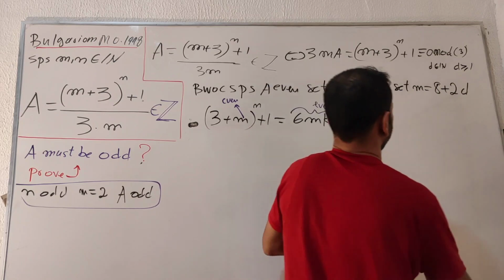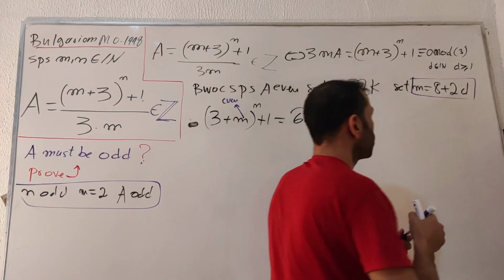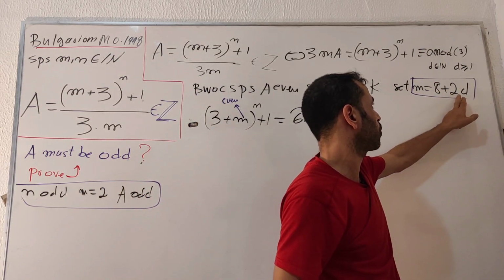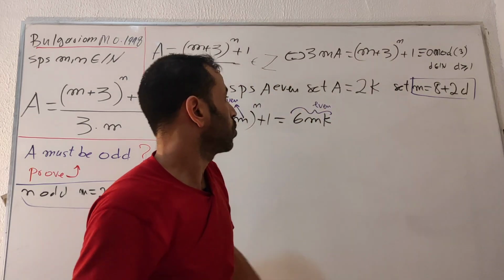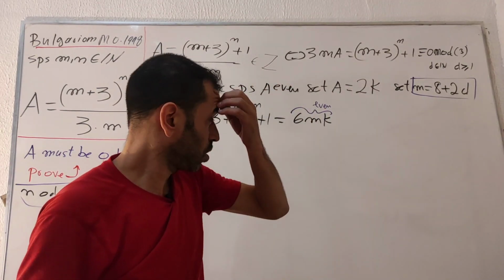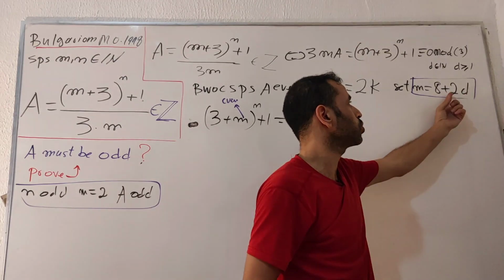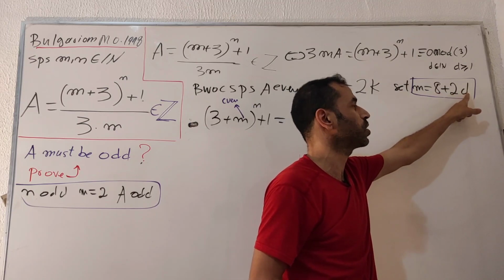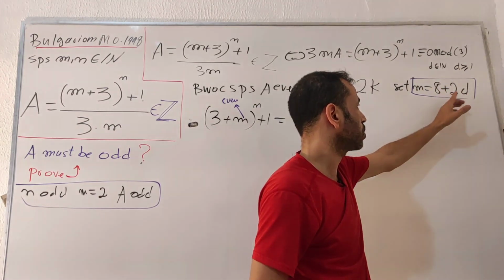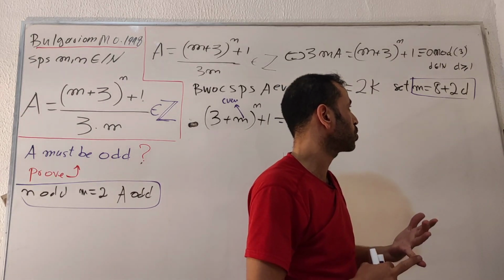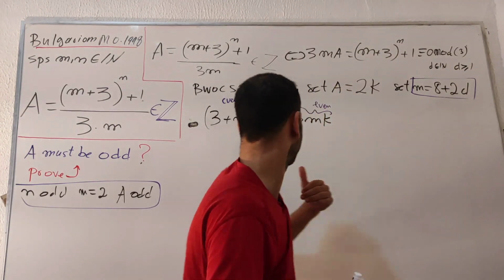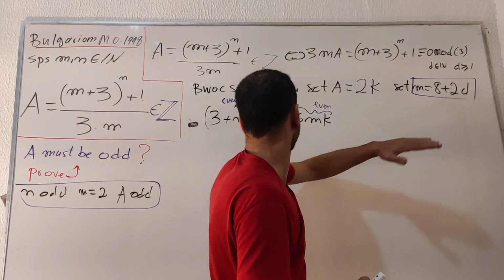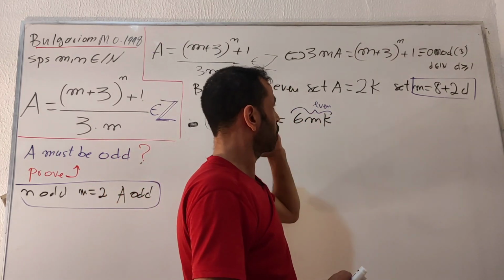Okay. Here is a nice fact here. You might ask why I'm writing this one in this form. Why am I not writing m in the form of 2d, for example? Okay, I will let you know in a few seconds. I'm going to check a few values of m before we get to this one, because if d equals 1 here, I get m equals 10, but we need to check the values m equals 8, 6, 4 and 2. We already checked 2, it was okay. Okay, we don't need m equals 2 here because we already did that.